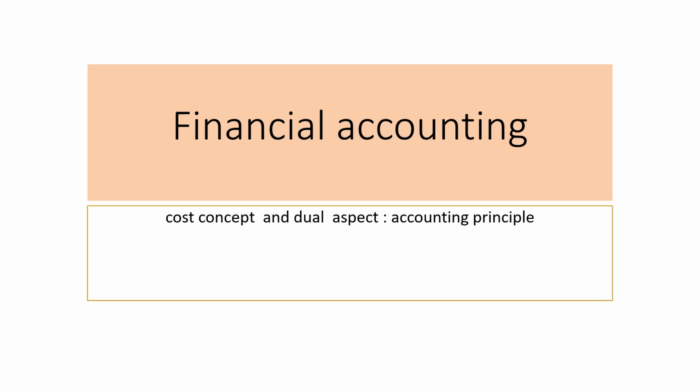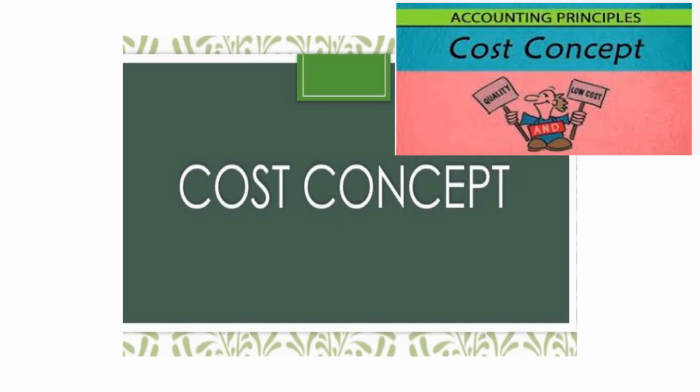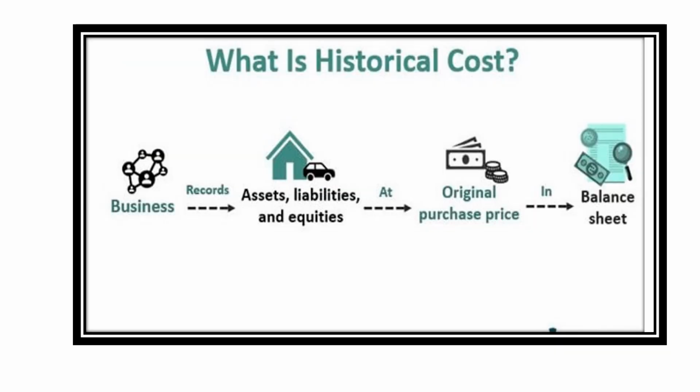Today we'll understand the cost concept, that is the historical cost principle and the dual aspect accounting principle. First, let us understand the cost concept. When I say cost concept, it means the historical cost principle. Historical means the price at which it was originally purchased. Suppose I purchase an asset originally at some price, say 5 lakhs. So this 5 lakh is considered the historical cost.